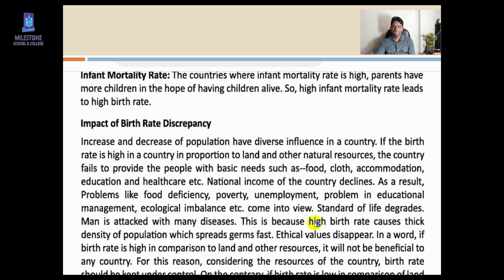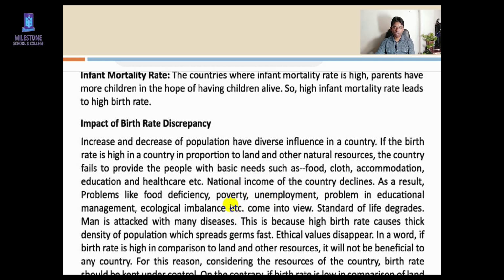Okay, you can see here, this is because high birth rate causes thick density. This is the problem. What types of problem will we face here? You can read this one. The country fails to provide the people with basic needs such as food, clothes, accommodation, if the population is large in a small country. This type of problem people will face. Okay, if the population is a large number.